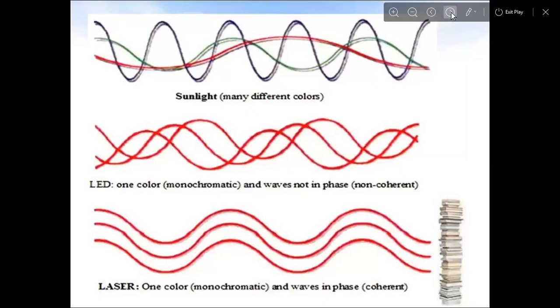Actually, sunlight has many different colors, one color chromatic, and the waves are not in phase. So this is non-coherent. And laser light is one color, monochromatic, and the waves are in phase. This is coherent. Okay.